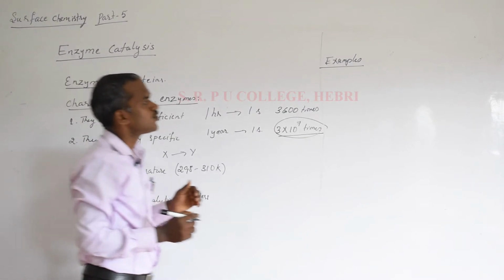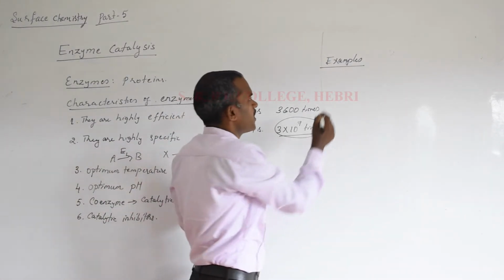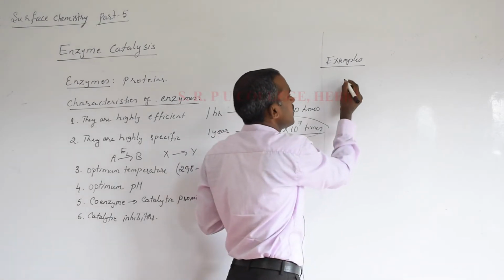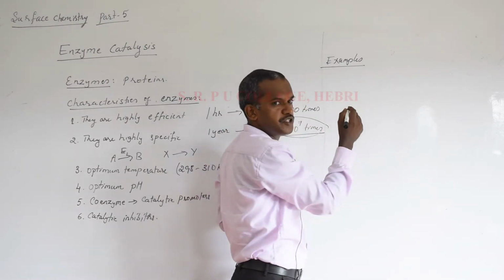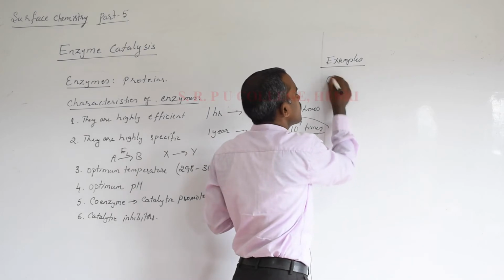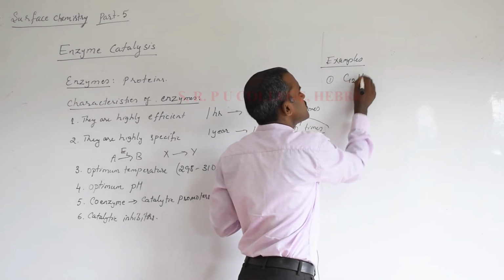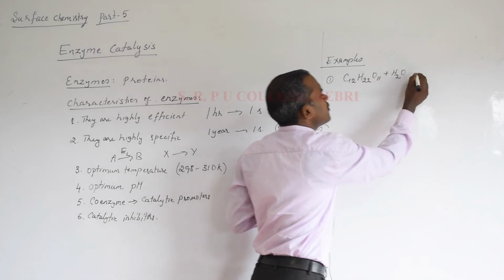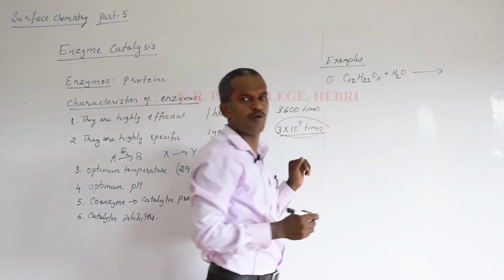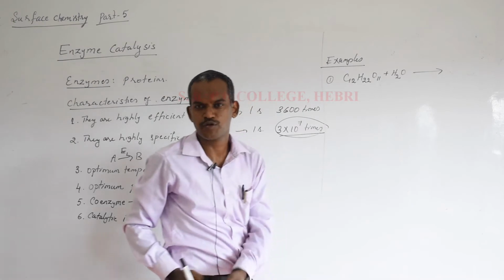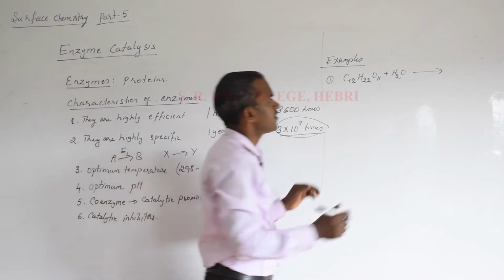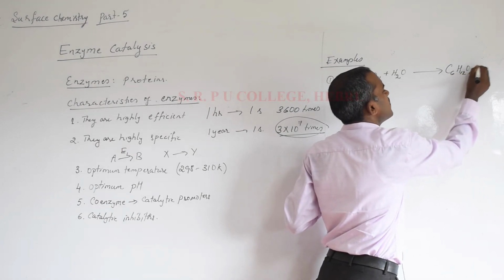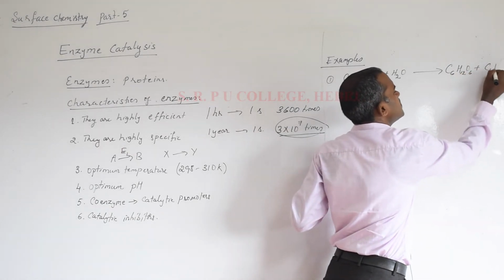Okay, so one simple example you can understand is the synthesis of ethyl alcohol or ethanol. First we are converting cane sugar. You know what is the composition of cane sugar? It is sucrose. Okay, so C12H22O11 will undergo hydrolysis to produce 2 monosaccharide units. We know sucrose is a disaccharide. It will convert into glucose C6H12O6 and fructose C6H12O6.